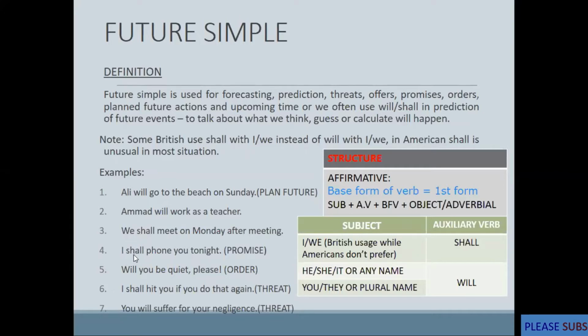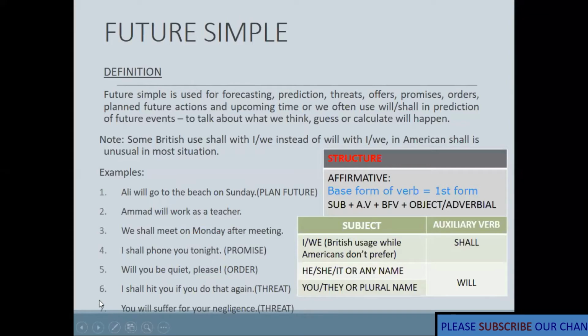Okay, if we talk about the Americans, they will not use shall, they will use I will, we will. Look at the fifth sentence, this is the order: Will you be quiet please? We can also use the future simple tense for the order. We are using this sentence for the order.